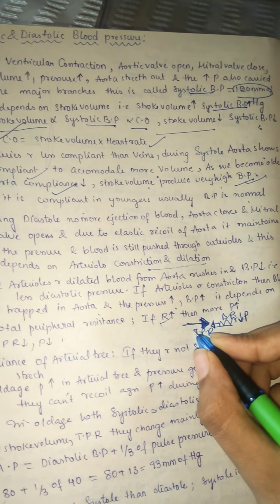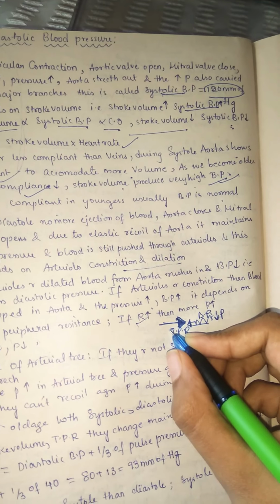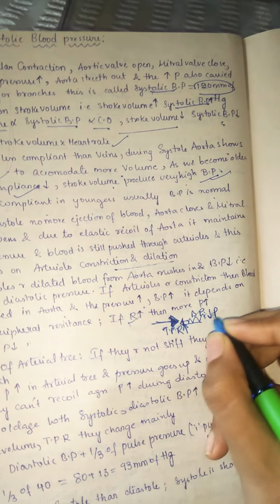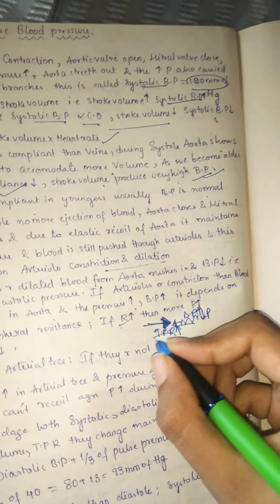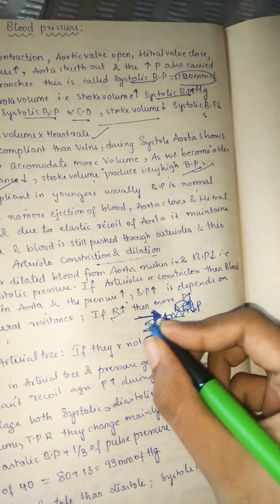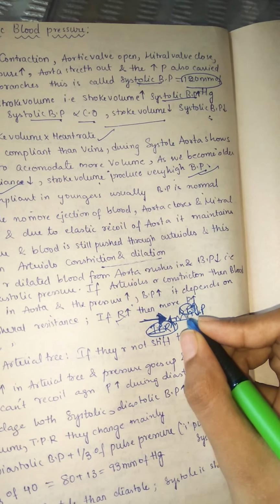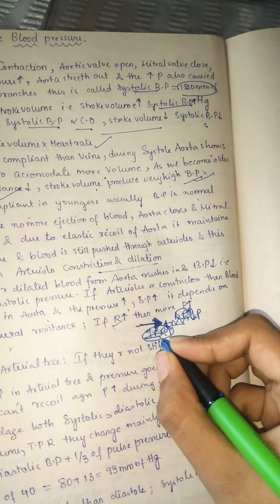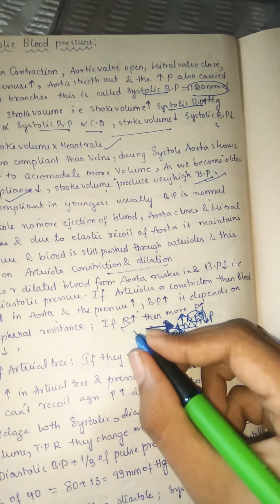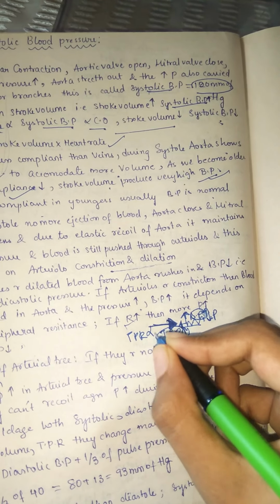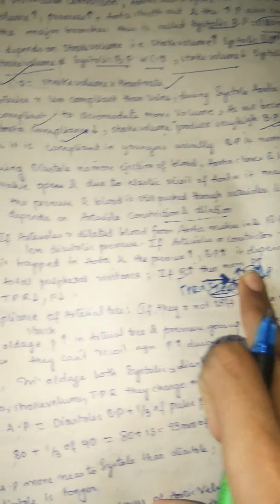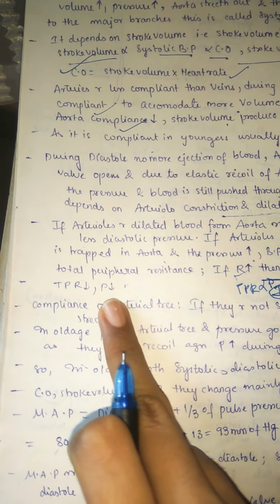If the total peripheral resistance increases, the blood pressure will also increase, because it is giving a lot of resistance. So now the blood pressure feels like it should win against this total peripheral resistance anyhow. In turn, to win against this, it will increase its pressure. So they are directly proportional, total peripheral resistance and blood pressure. If total peripheral resistance increases, then there is more blood pressure. If total peripheral resistance decreases, there is less blood pressure.